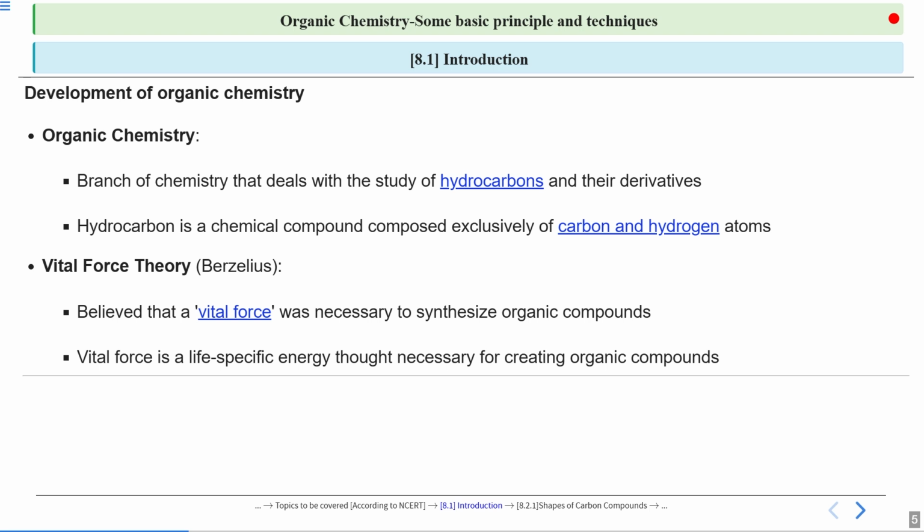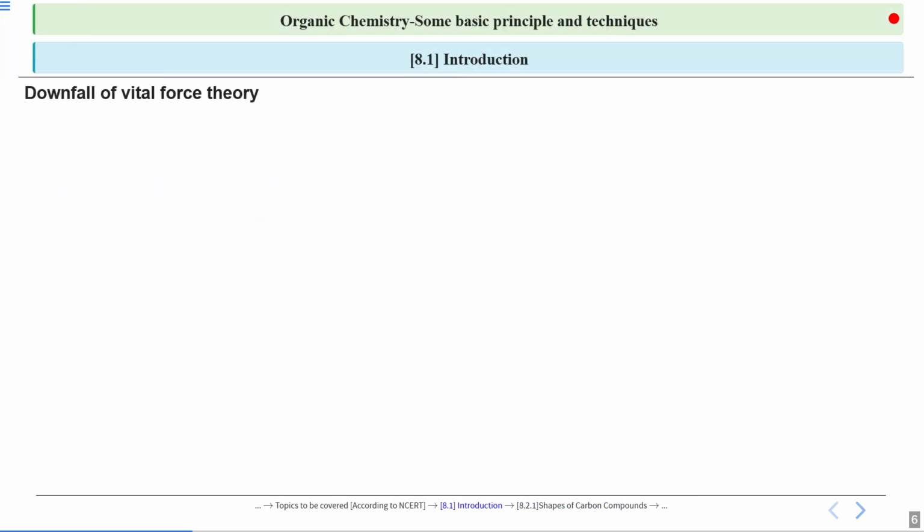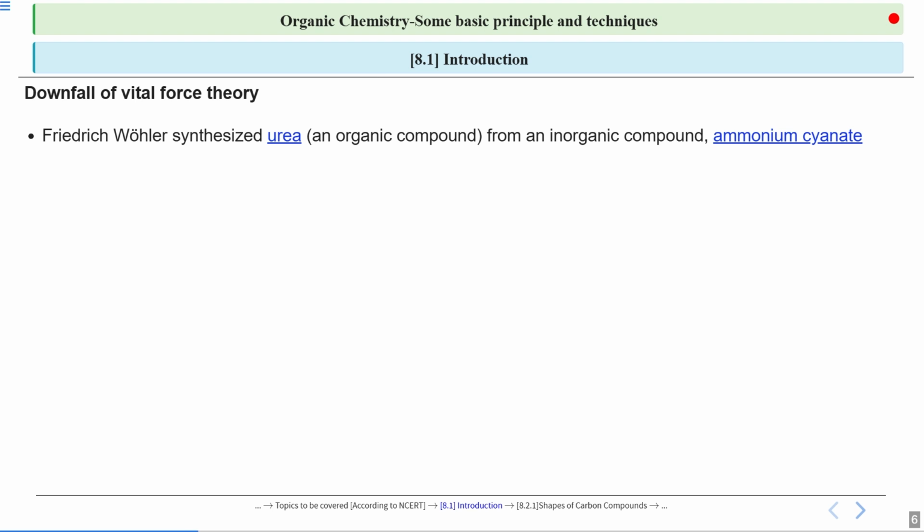But later on, this balloon of vital force theory was burst when we got our first synthetically produced organic compound. Now, what was that? It was urea. So, urea is the first organic compound to be synthesized in the lab, and it was synthesized by Friedrich Wöhler. But how was it synthesized? It was synthesized from ammonium cyanate.